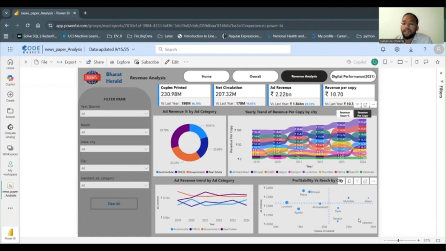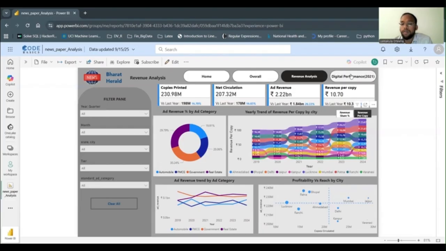From the advertiser's point of view, they need more circulation. From Bharat Herald's point of view, they need more revenue per copy so that they can get more profitability. We can clearly see that Mumbai has a high number of copies circulated and good ad revenue. So this is the more profitable city in view of both the advertiser and Bharat Herald. Jaipur also comes under the same place.